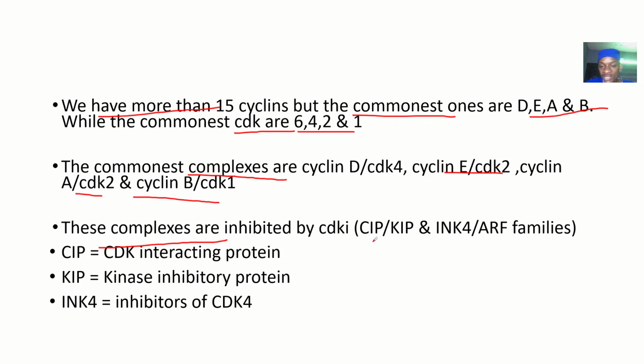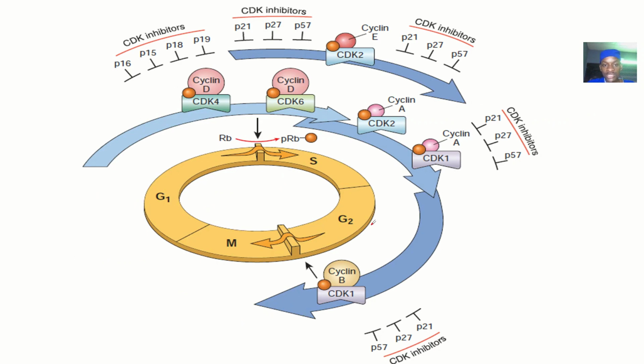That's the CIP/KIP and the INK4/ARF families. The full meanings: CIP is cyclin-dependent kinase interacting protein, KIP is kinase inhibitory protein, and INK4 is the inhibitors of cyclin-dependent kinase 4. So this is how the cyclins form complexes with the cyclin-dependent kinases.